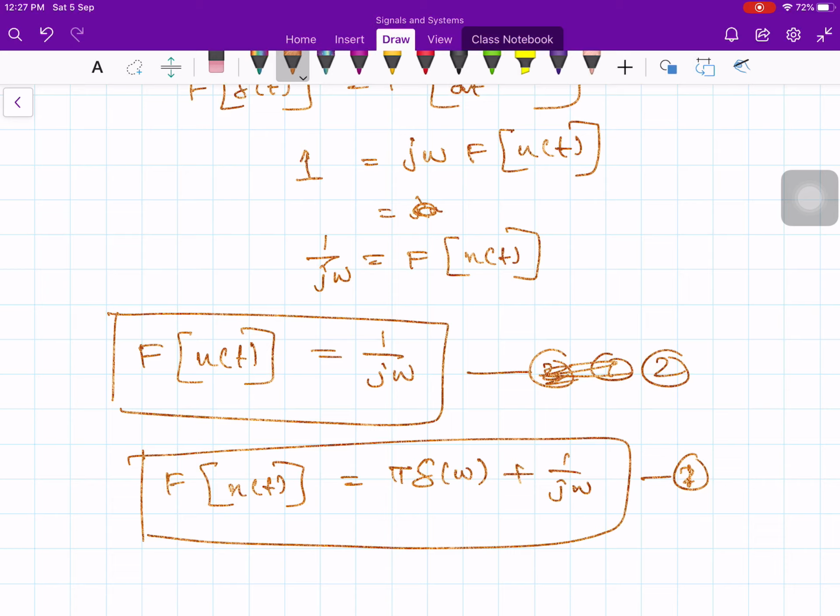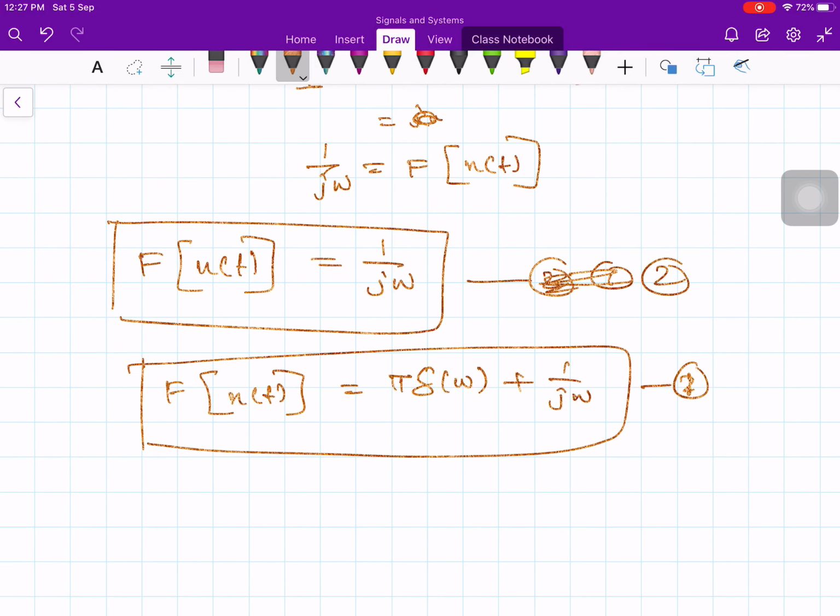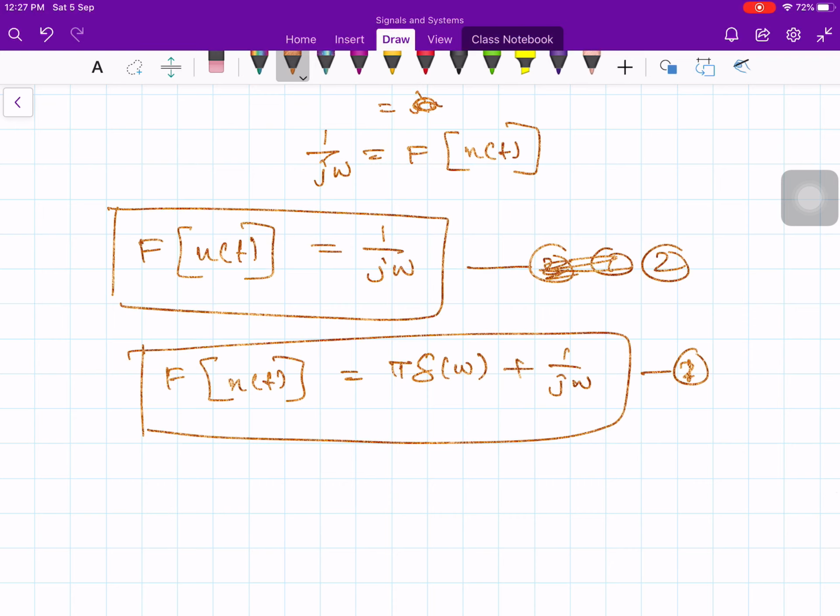So in that case, what shall we do? The Fourier transform of u of t is 1 over j omega using your differentiation property.